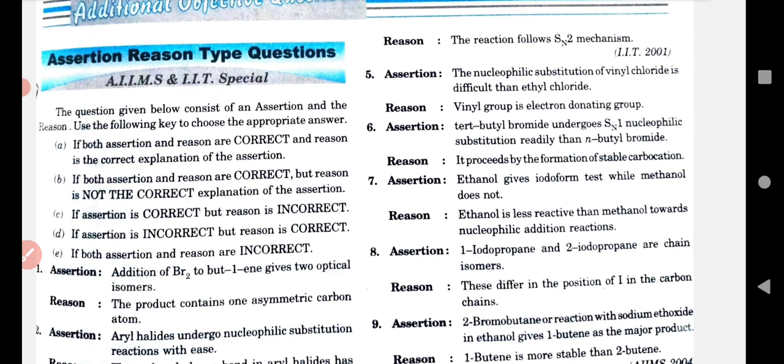D: if the assertion is incorrect but the reason is correct. Fifth, if both assertion and reason are incorrect, we will take E. So there are 5 answers, A, B, C, D, E. I hope that you understand the instructions.